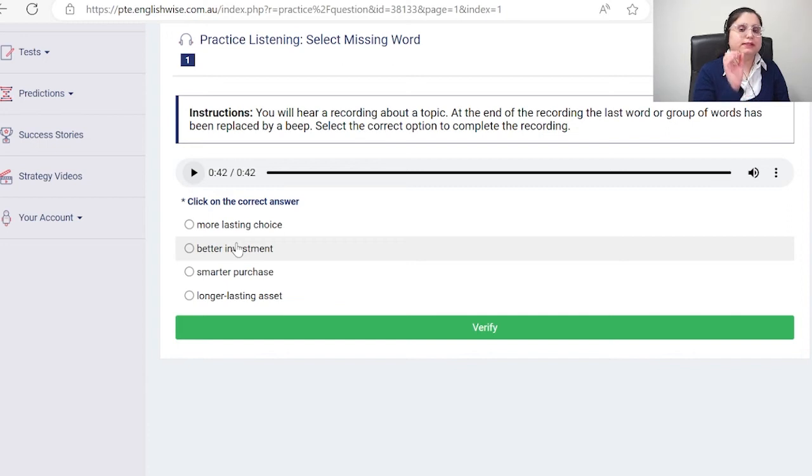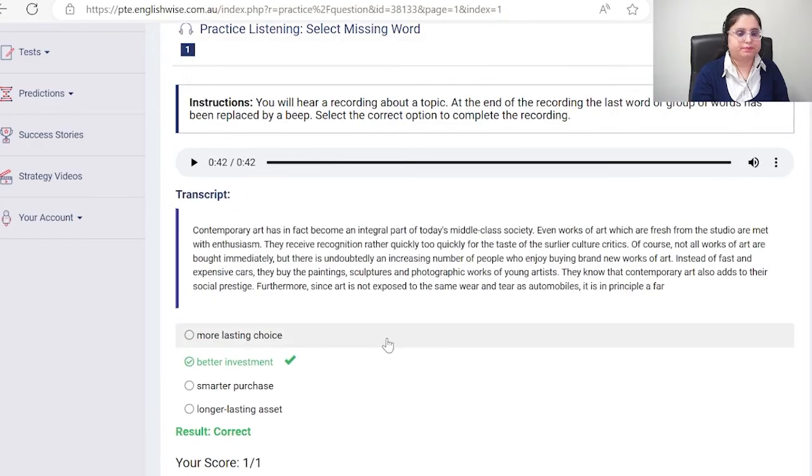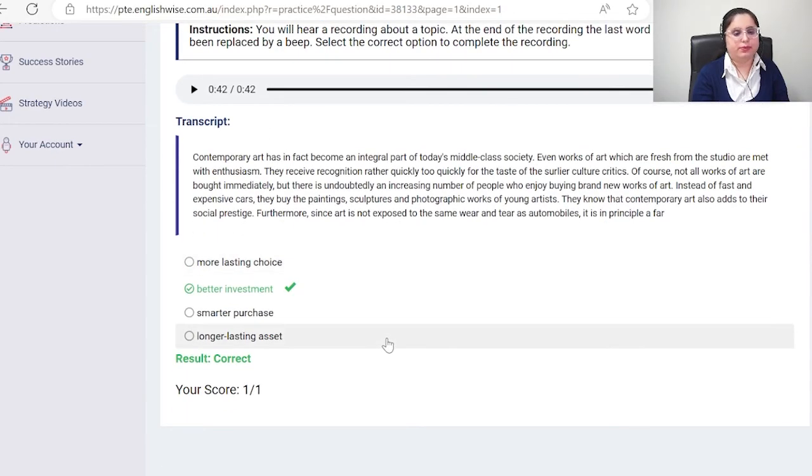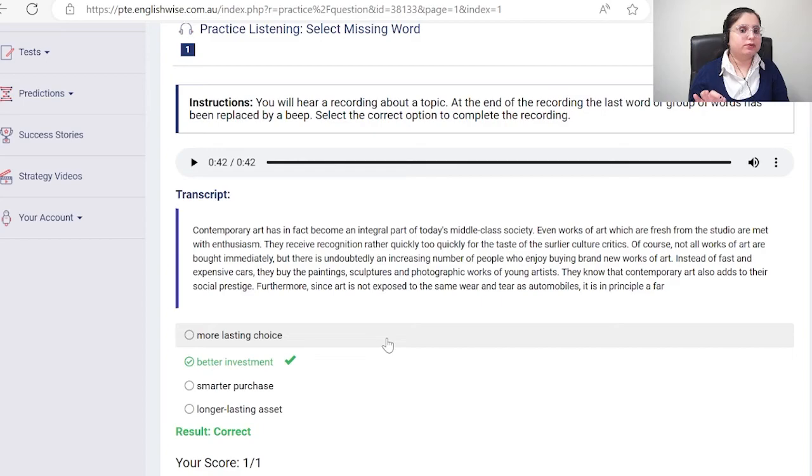Now you heard that there was a beep and we have to check which is the correct one. So I think better investment, and that's the correct one. So if you are sure about the answer, write it. Otherwise, just select option C and move forward.